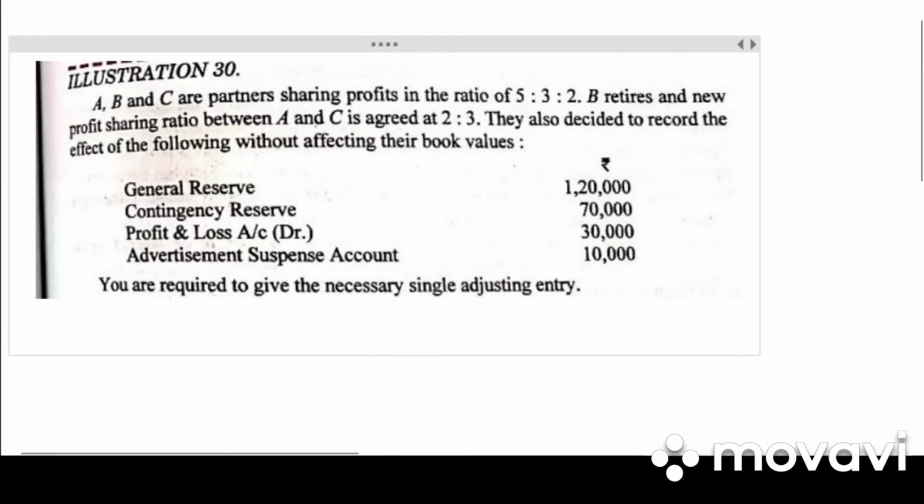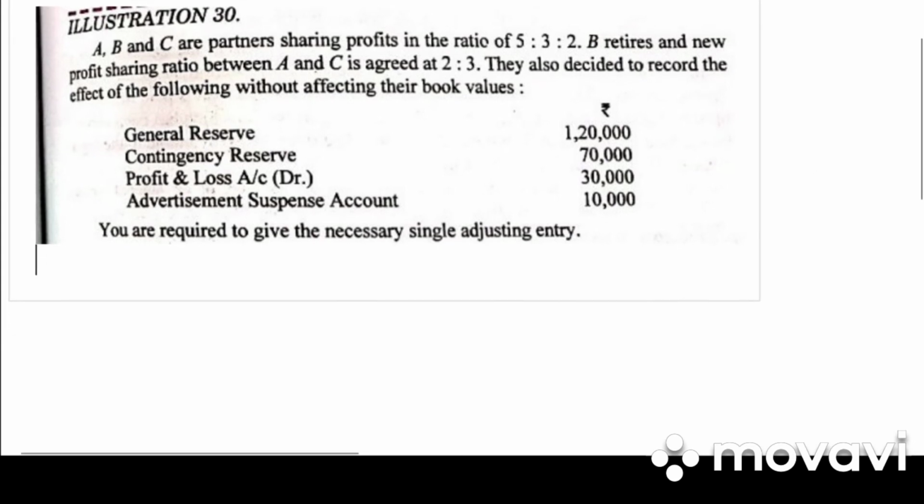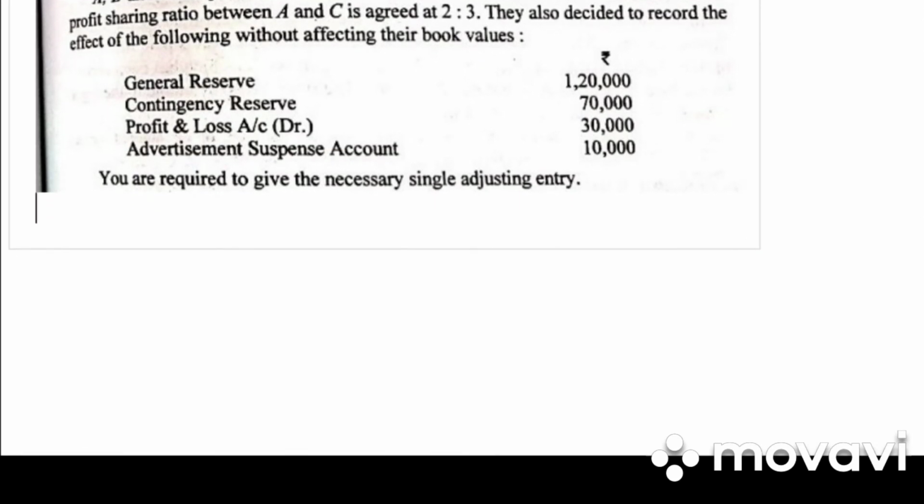Clear? Next, take down illustration 30. A, B, C are partners sharing profit in the ratio 5:3:2. B retires and new profit sharing ratio between A and C is agreed at 2:3. They also decided to record the effect of the following without affecting their books. General reserve 1,20,000, contingency reserve 70,000, profit and loss debit balance 30,000, advertisement suspension account 10,000. You are required to give the necessary single adjusting entry. So they have asked us to give only a single entry.